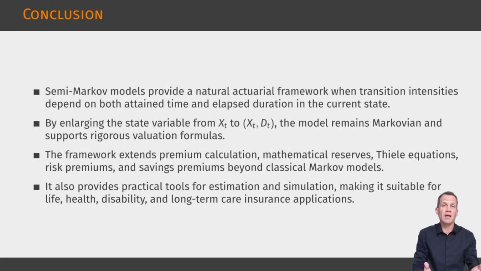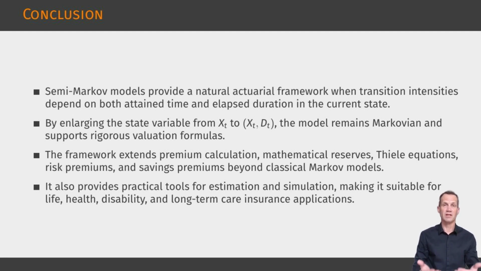Semi-Markov models provide a natural actuarial framework whenever transition intensities depend on both attained time and elapsed duration in the current state. This dependence is central in many health-related contracts because the probability of recovery, deterioration, or death may change substantially with the length of the current episode. The chapter shows that the technical difficulty can be handled by enlarging the state variable. The process made of the current state and elapsed duration is Markov, and this allows the use of rigorous transition probabilities, reserve functions, and valuation equations.